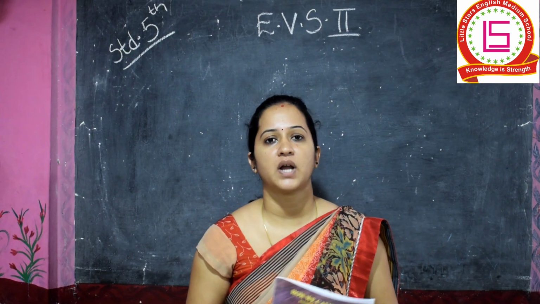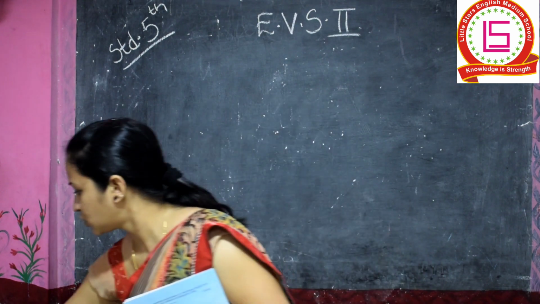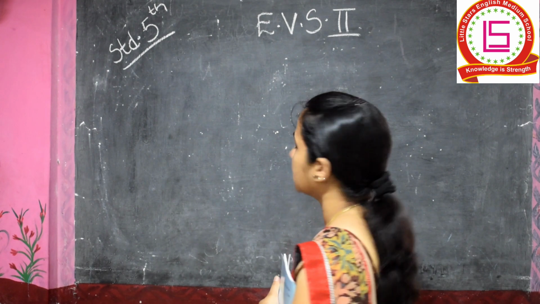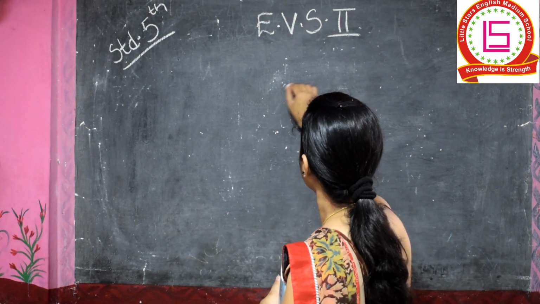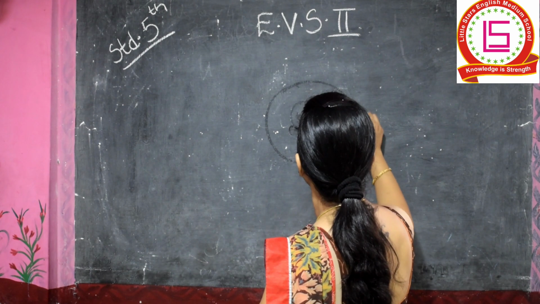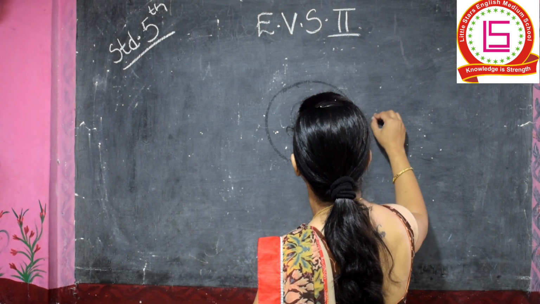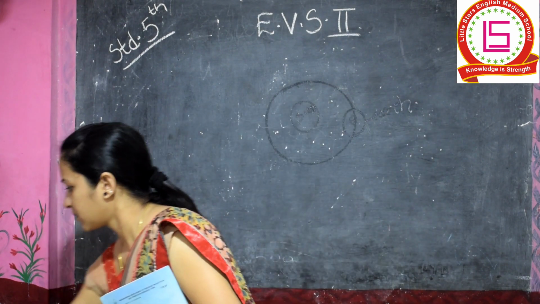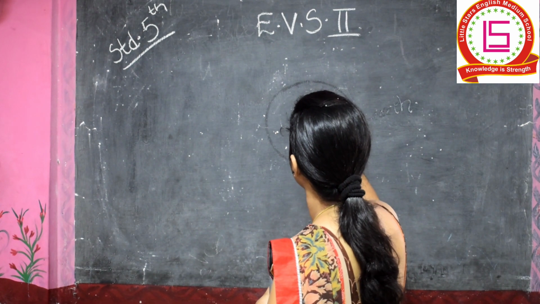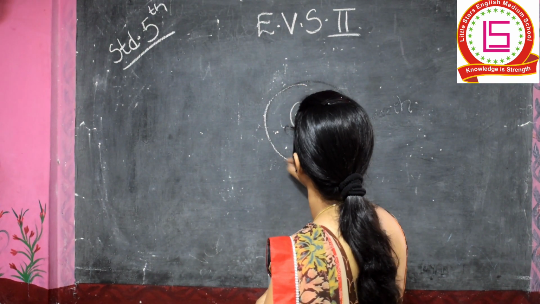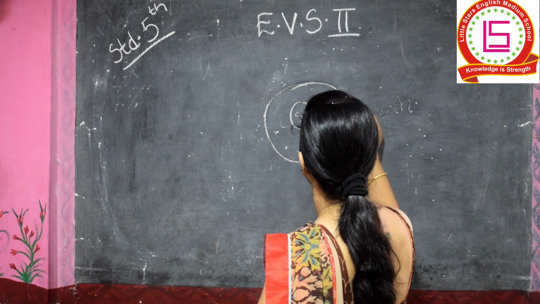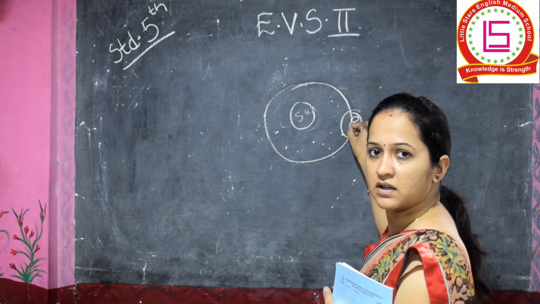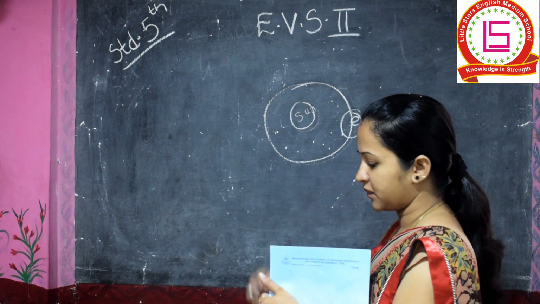See what has been told to you now, that the earth, I'll just show you here. See, this is your sun and this is the axis, and on this axis the earth revolves around the sun.